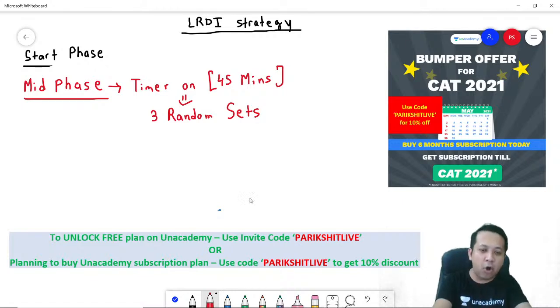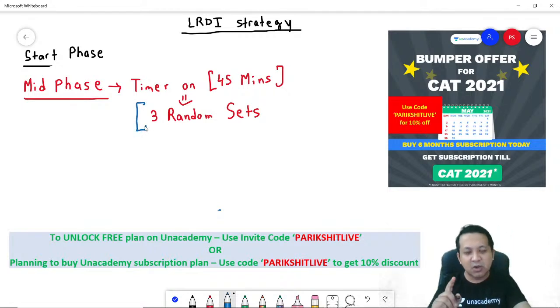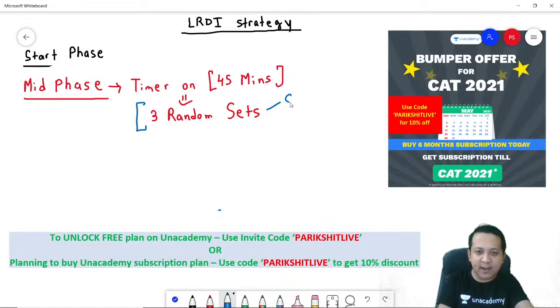With the timer on for 45 minutes, what you need to find out is, out of these three random sets, was I able to solve at least two of them? And when I say two of them, did I solve the easiest one? Many a time, when you pick up randomly, especially if you know you have not solved these caselets before, you pick up caselet 1, caselet 2 and caselet 3. There would be scenarios when caselet 3 is the easiest caselet.